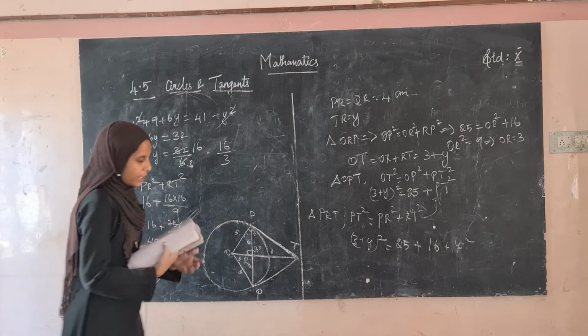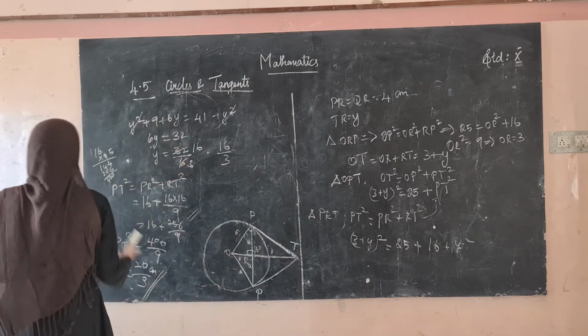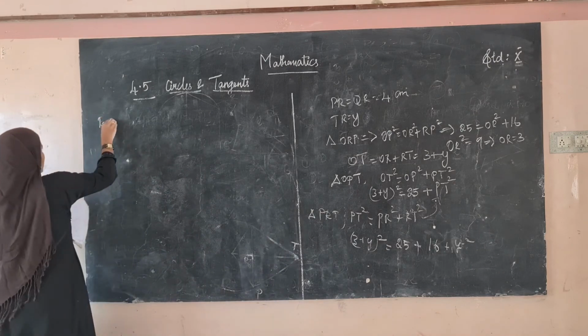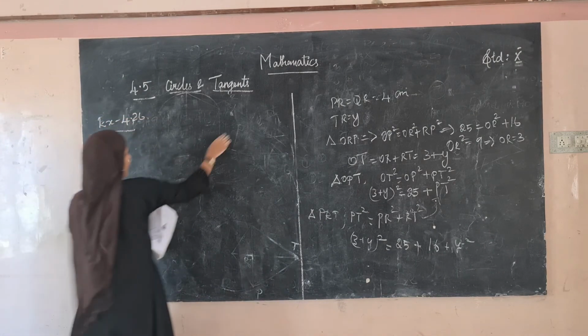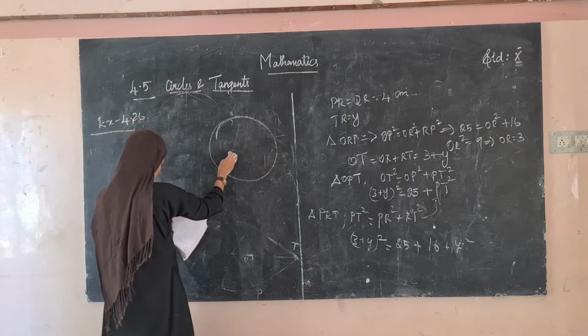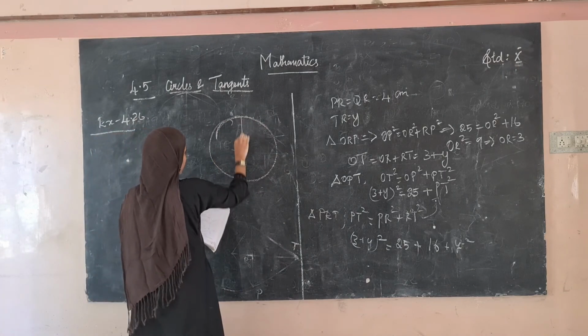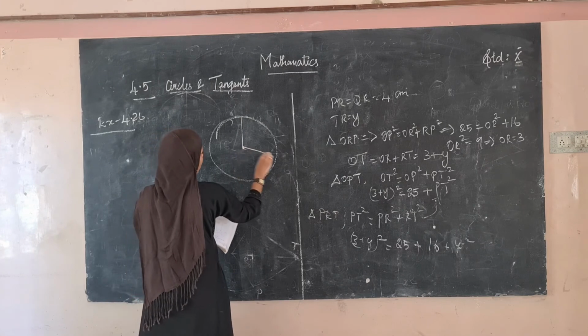Now let us see the next example 4.26. So in your book they have given the figure. This is the center and this is the radius. This is another point.